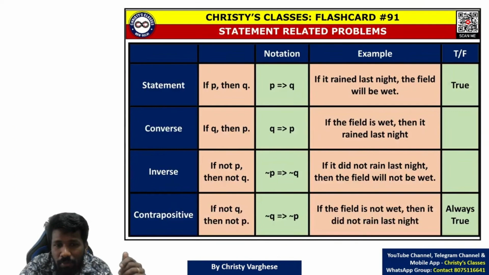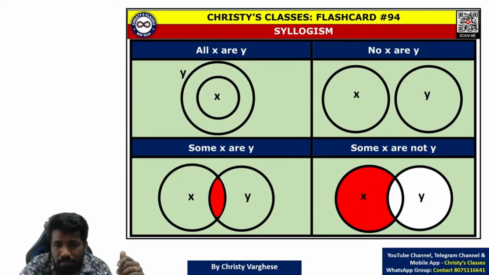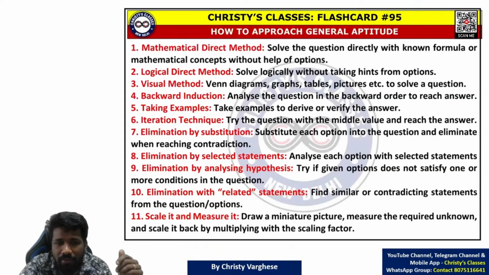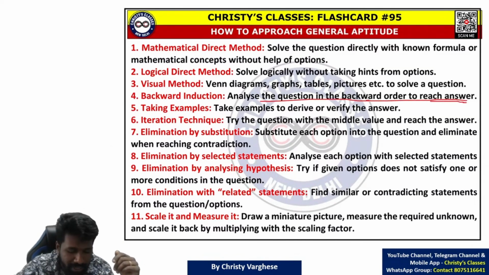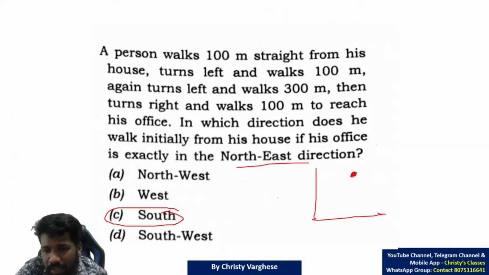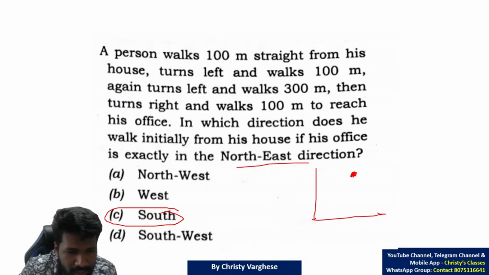These shortcut approaches we have discussed in the class already, the different shortcut approaches with which you can do questions faster. So the backward induction method will help you in many questions. Analyze a question in backward order to reach the answer instead of forward order, especially when initial data is not given and final data is properly given. First, I will show you elimination with the correct option.